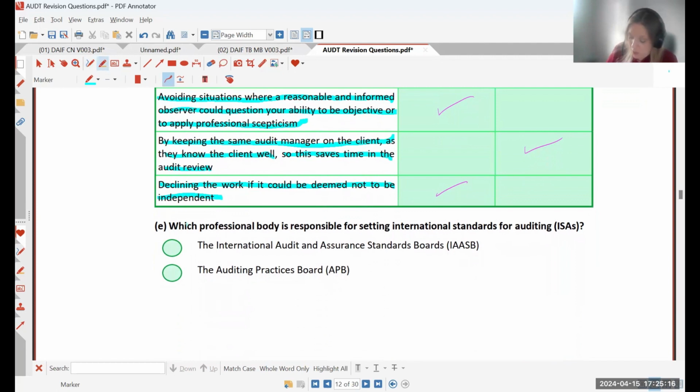And finally, we've got which professional body is responsible for setting international standards for auditing? So our ISAs. Now, again, this one throws students. So we've got the International Audit and Assurance Standards Board, which is our IAASB, or the Auditing Practices Board, which is the APB.